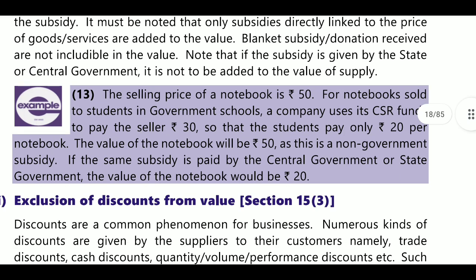For example, the selling price of a notebook is 50 rupees. For notebooks sold to students in government schools, a company uses its CSR fund to pay the seller 30 rupees. So the notebook costs 50 rupees, the company gives 30 rupees, and the students pay only 20 rupees. The value of the notebook will be 50 rupees, as this is a non-government subsidy.